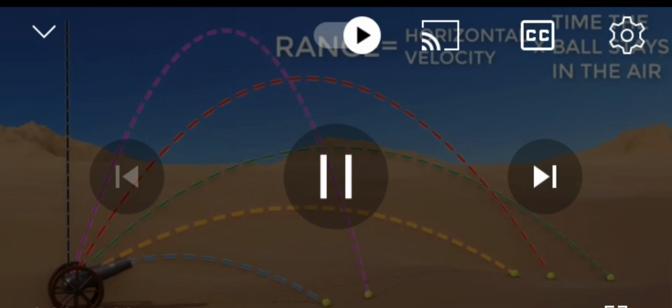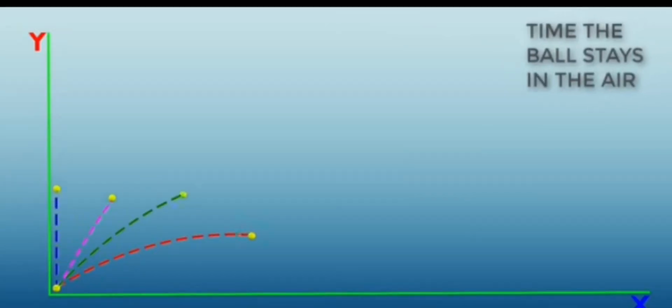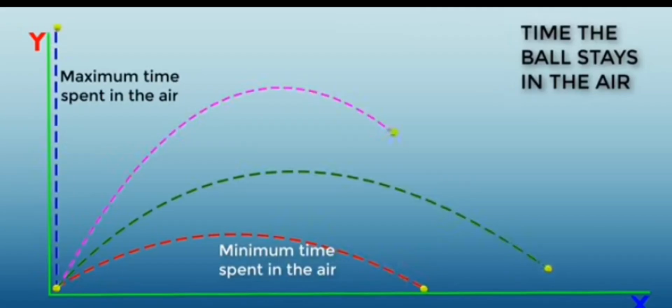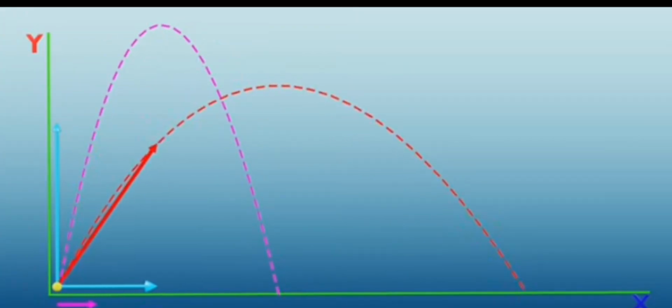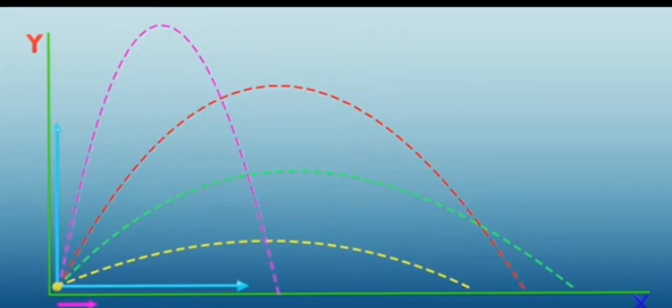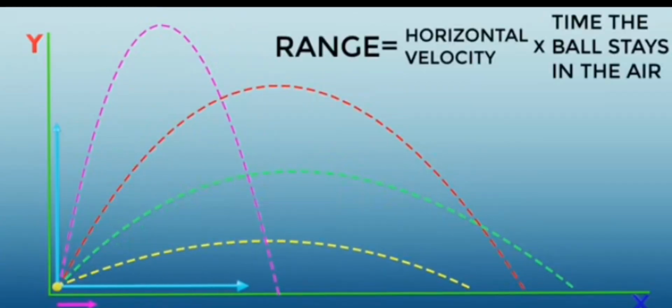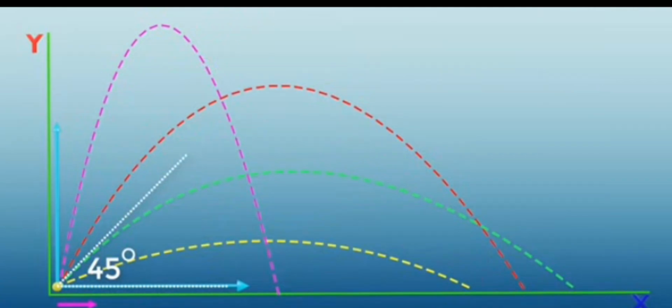The time the ball spends in the air decreases as you decrease the angle. However, the horizontal velocity keeps on increasing as you reduce the angle. Multiplication of two numbers will be maximum when both the factors have a good value. In this case, the time the ball spent in the air and horizontal velocity have a good value at the angle of 45 degrees. This is why you get maximum range when you throw the ball at 45 degrees.